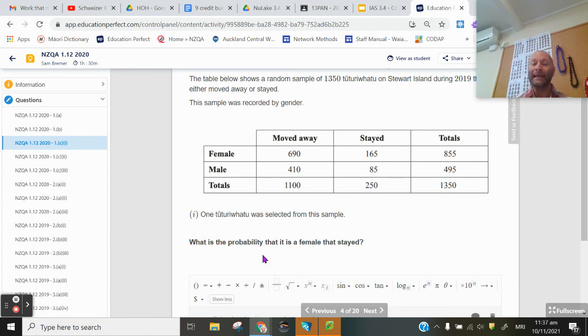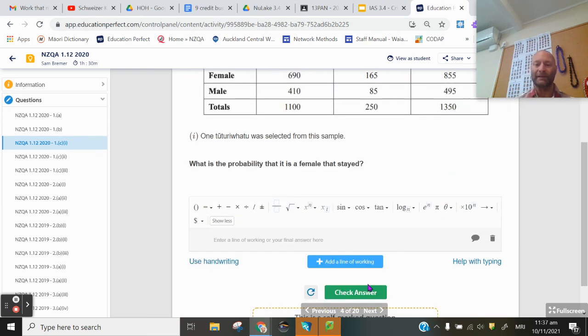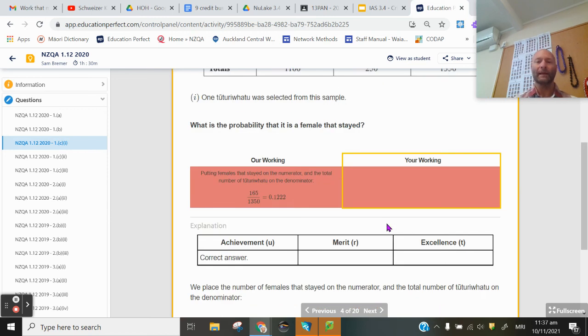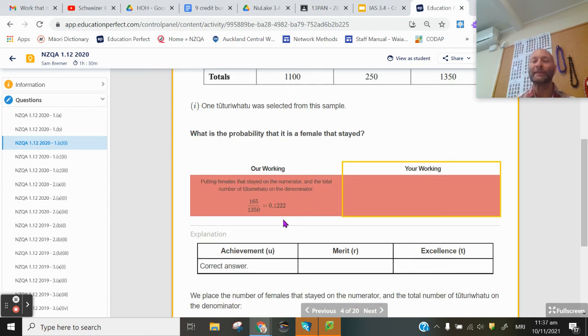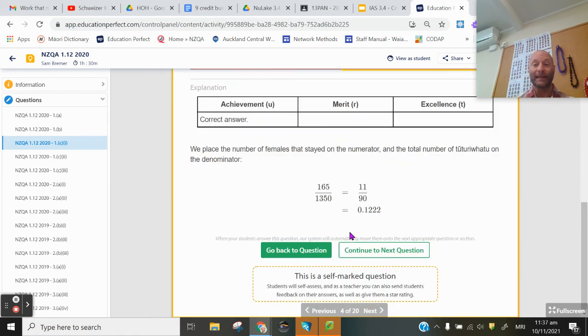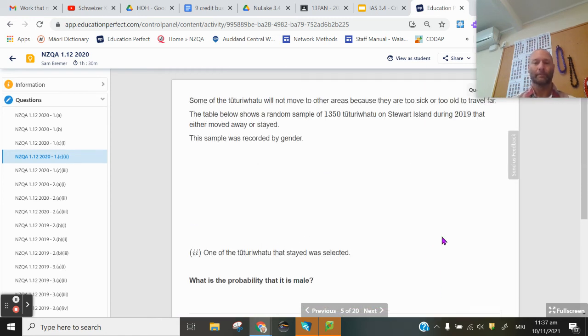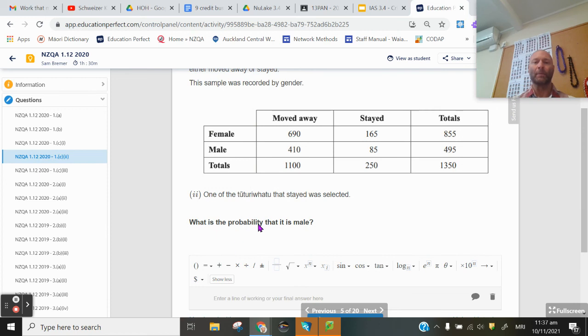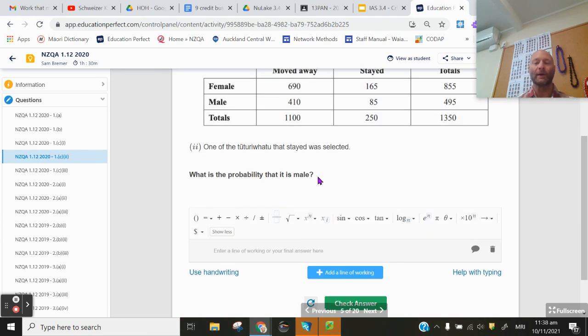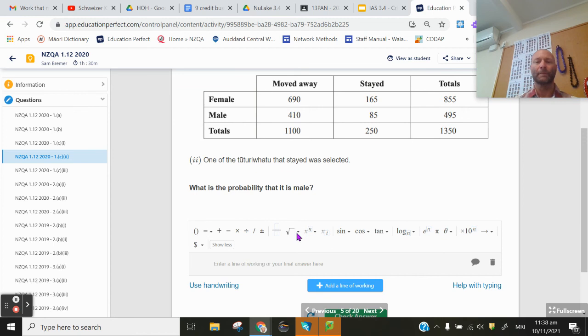Now it doesn't say given that it's a female or if it's a female, so we're looking at 165 over 1350. Always a good idea, change it to a decimal, round it to 4 decimal places. Okay, next one. What is the probability one of those selected is a male? Similar kind of question, but different numbers.